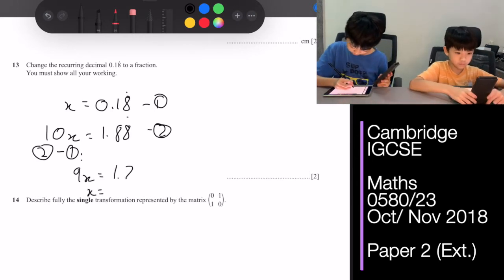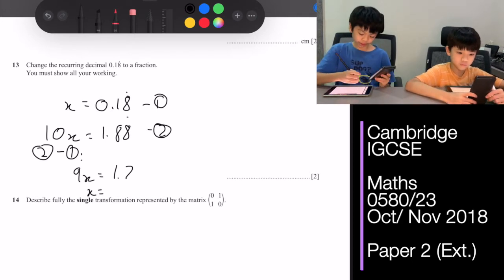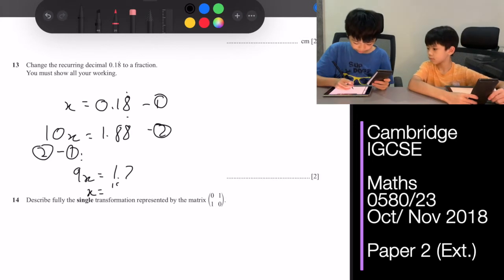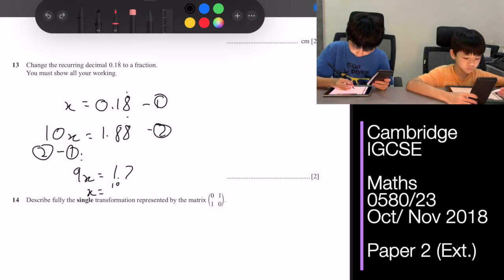Then x is 1.7 divided by 9, which in fraction is 17/90.